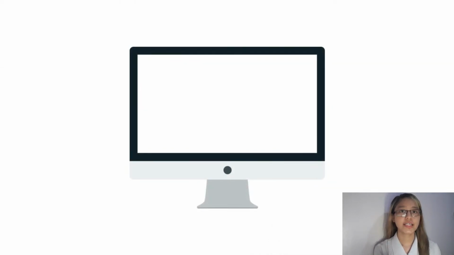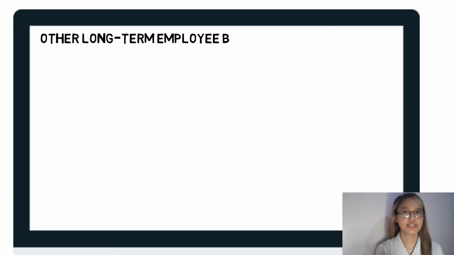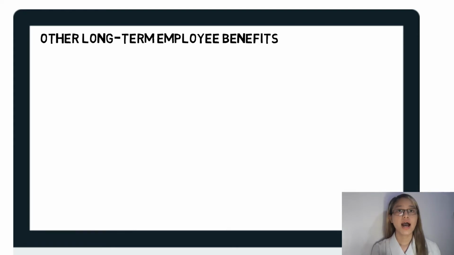For the third category, other long-term employee benefits. Such benefits can be straightforward and similar to short-term benefits, with the exception that they are not expected to be settled within 12 months after the end of the year when the service was rendered. In this case, entities should look into accounting requirements relating to short-term benefits and consider discounting them. However, other long-term employee benefits can also take the form of defined benefit plans, and their accounting will be as complex as for post-employment benefits.